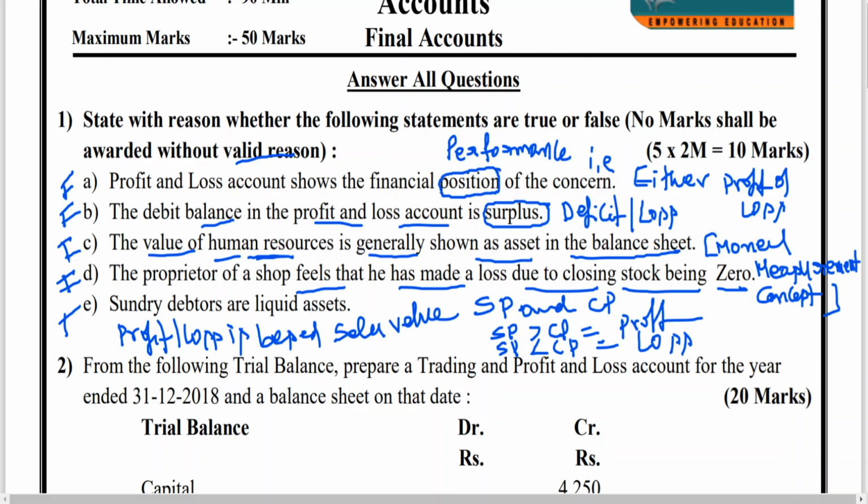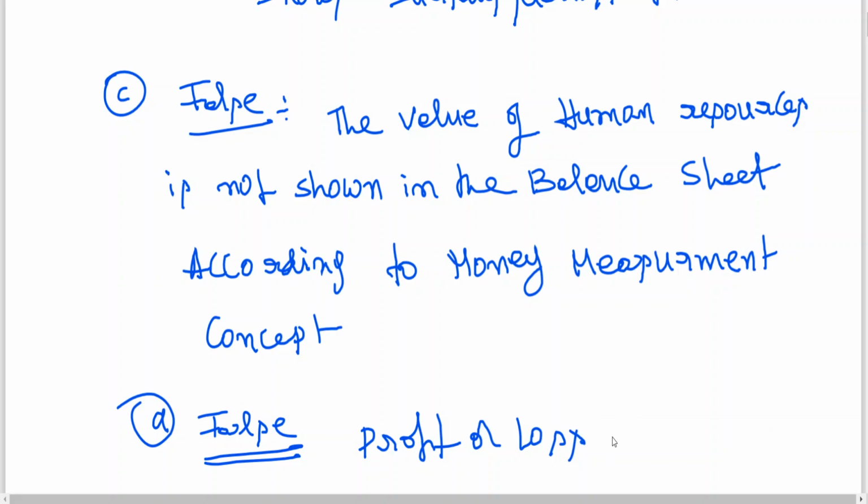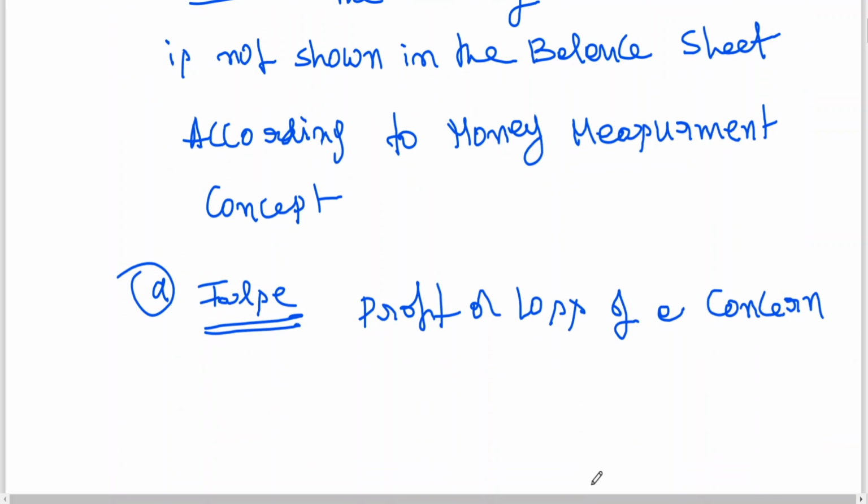Next, proprietor of a shop feels that he has made a loss due to closing stock being 0. Profit or loss of a concern is decided not by closing stock being 0.